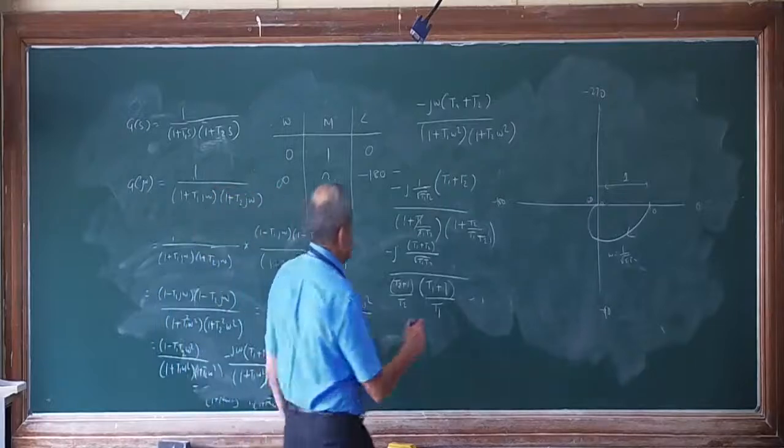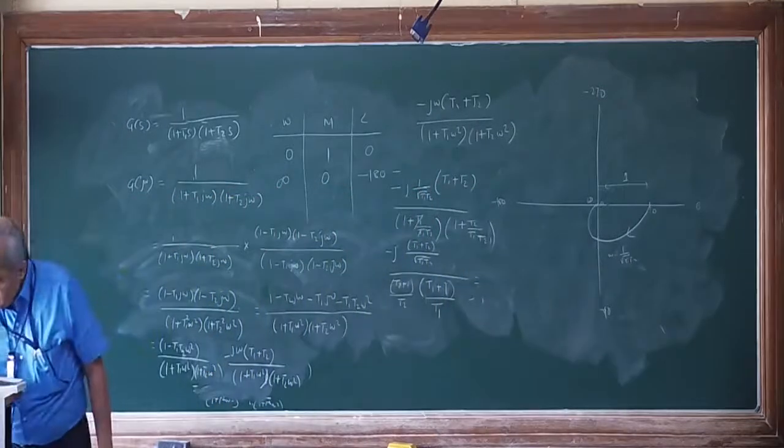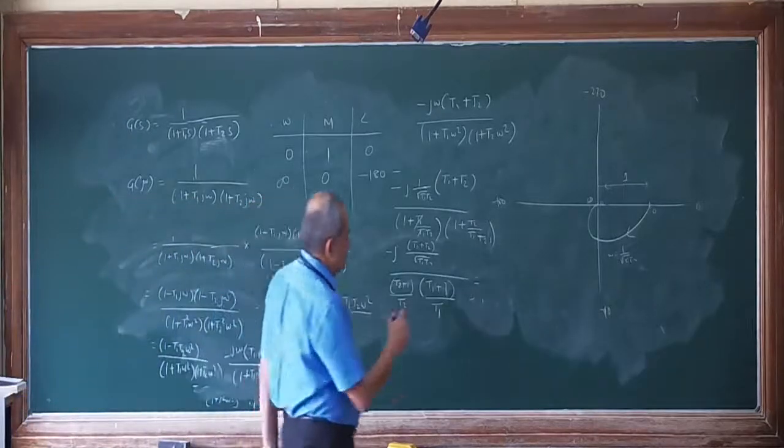It will finally come to root of T1 T2 divided by T1 plus T2.